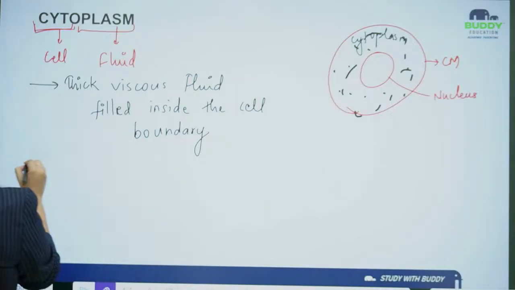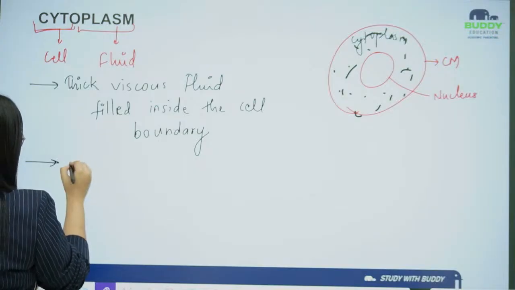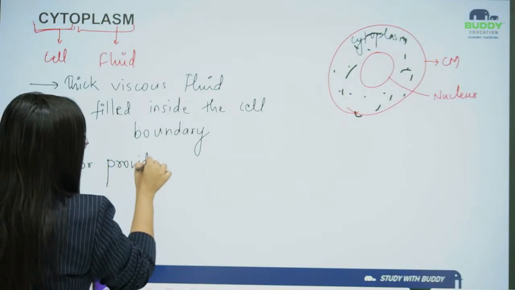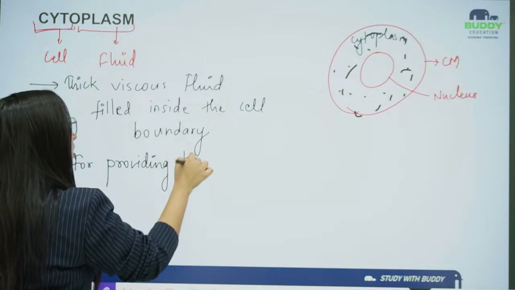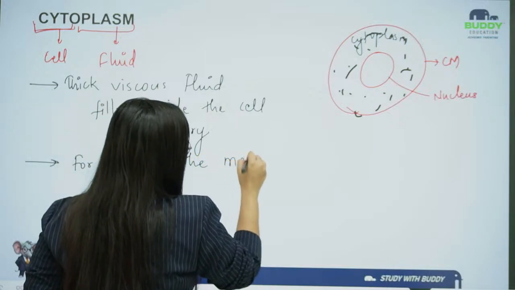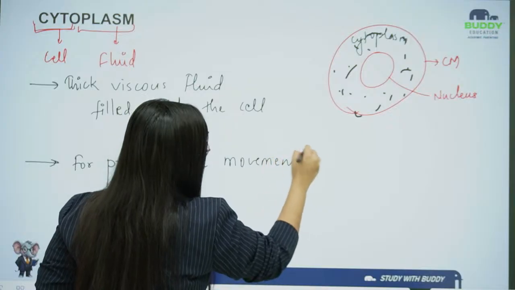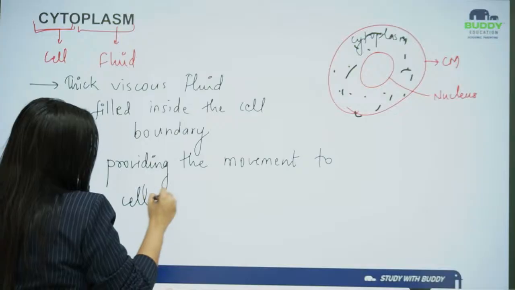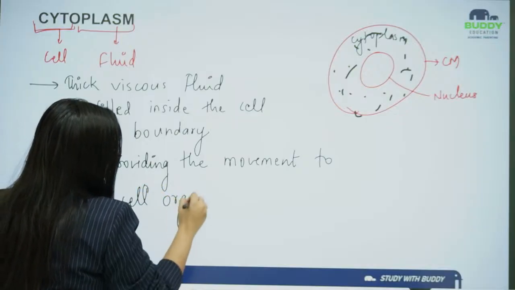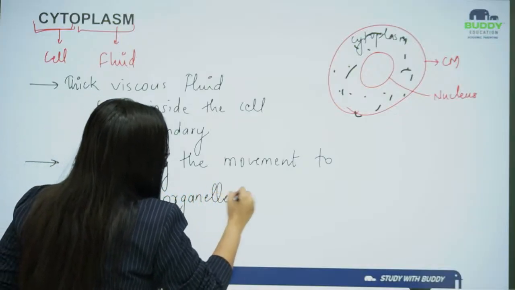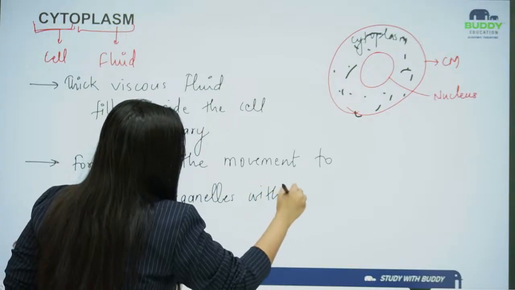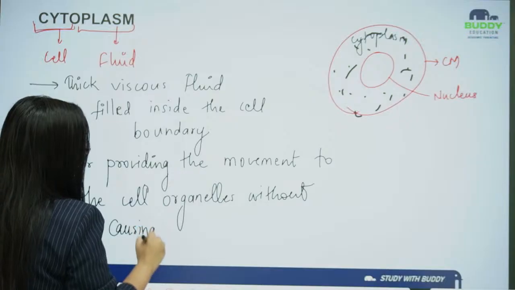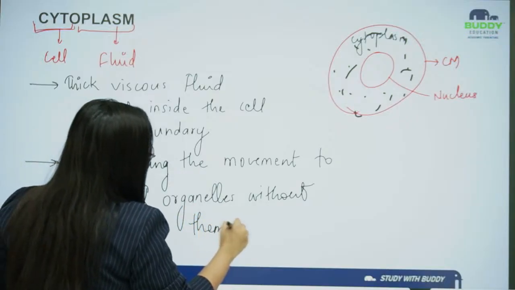The cytoplasm is important basically for providing movement to the cell organelles without causing them damage.